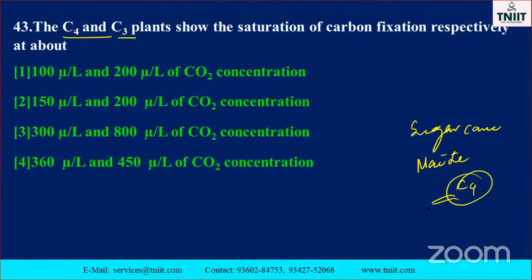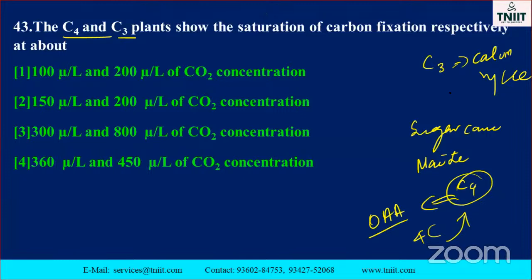Why is it called a C4 plant? The C4 cycle occurs in this plant, and the first product is oxaloacetate, which contains 4 carbon atoms. That's why it is called a C4 cycle. The C3 cycle is nothing but the Calvin cycle, otherwise called the dark reaction, the Melvin Calvin cycle. Normally it occurs in all plants.